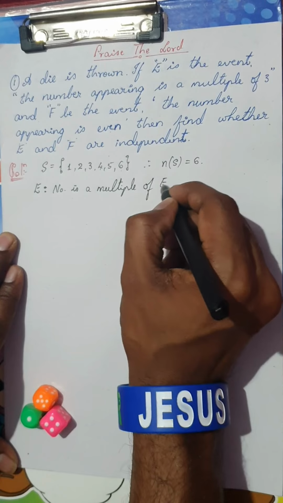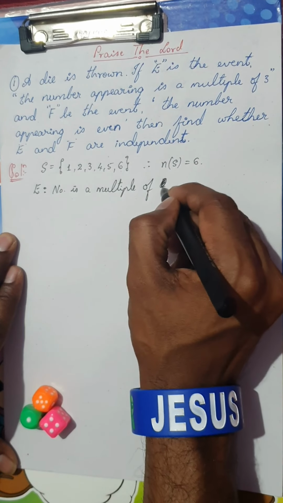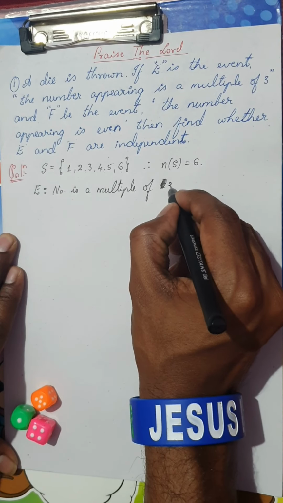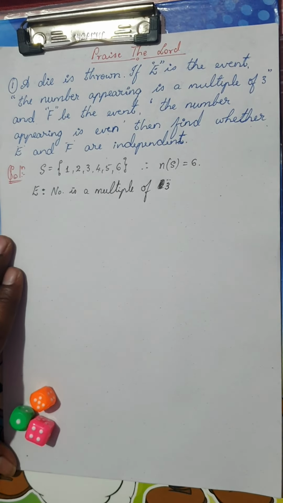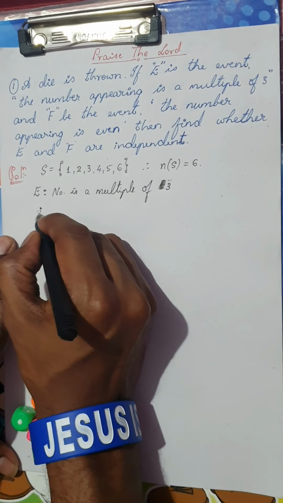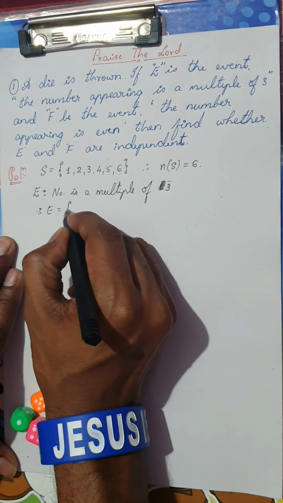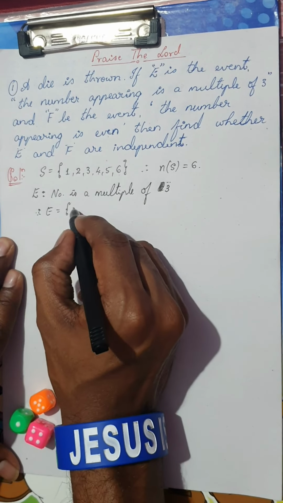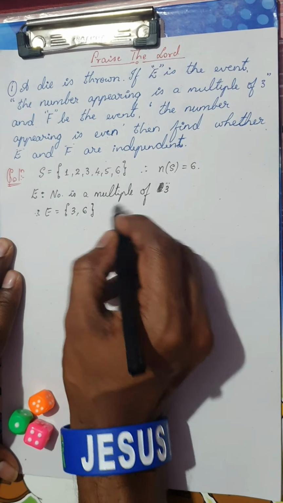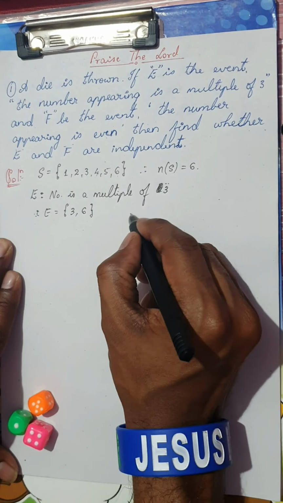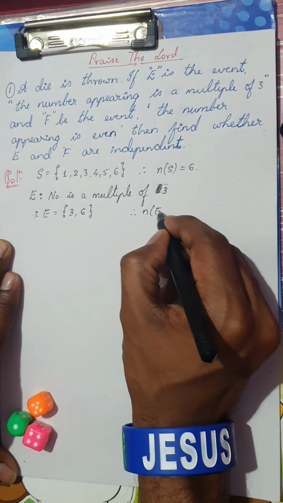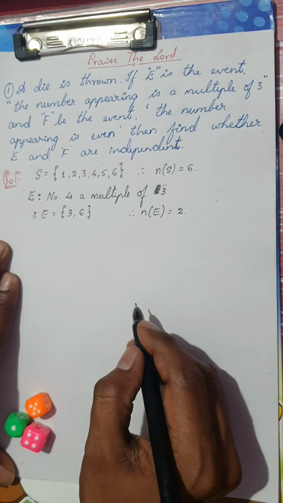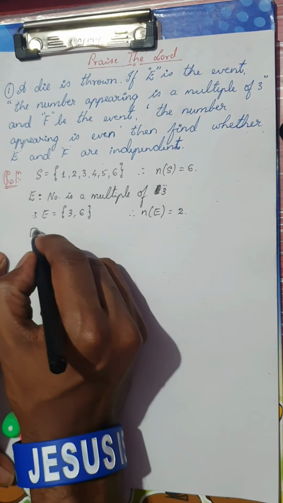Which are the numbers which are multiples of 3? Let me write the set here. Only the numbers 3 and 6 are the multiples of 3. Therefore, I can write the number of elements of the event E is clearly 2.